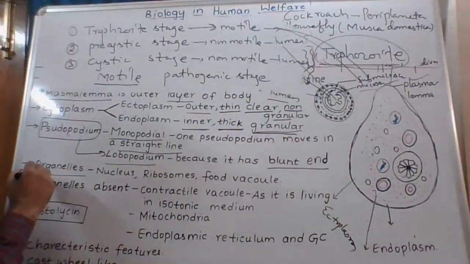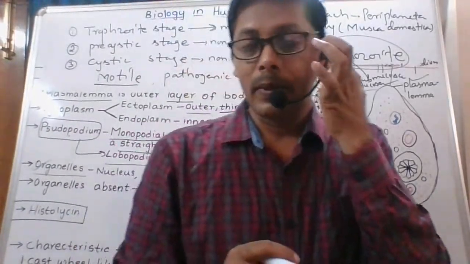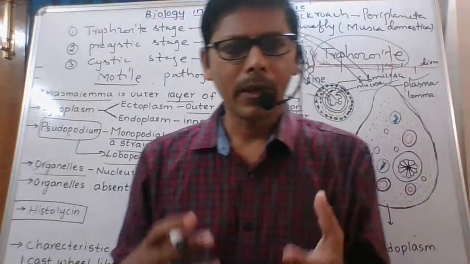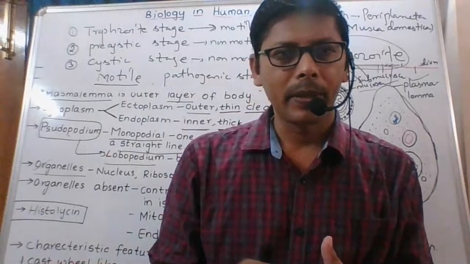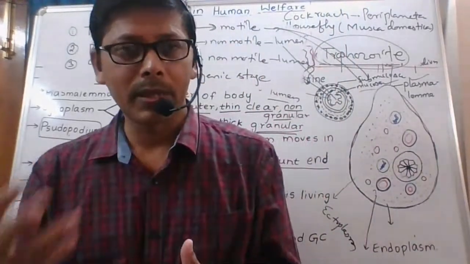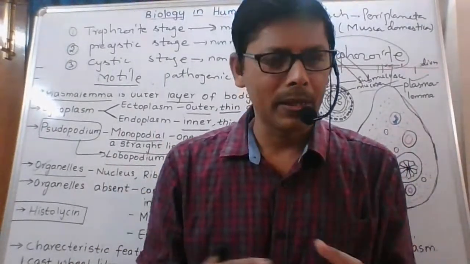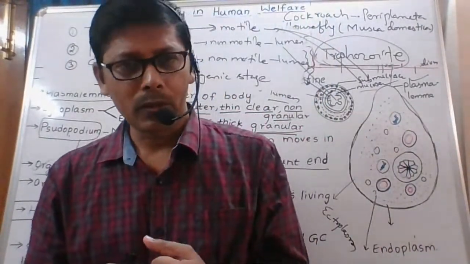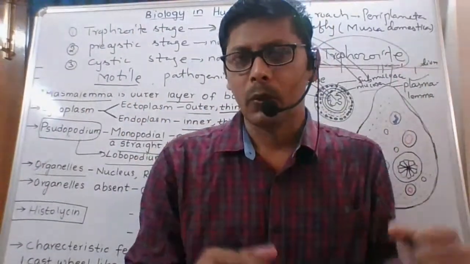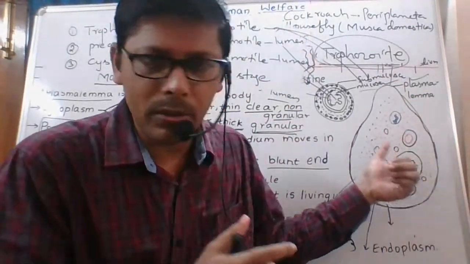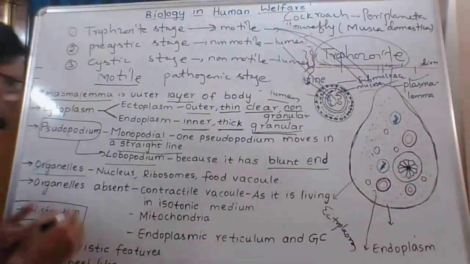Next one, organelles. What are the organelles present? If you take our body cells, they have ribosomes, endoplasmic reticulum, rough endoplasmic reticulum, smooth endoplasmic reticulum, Golgi apparatus, like that many organelles. If you take plant cells, there is a chloroplast, there is lysosome, the suicidal bags of the cell. These all are cell organelles. What type of organelles are present in the trophozoite state? Which organelles are absent? Let us see that.